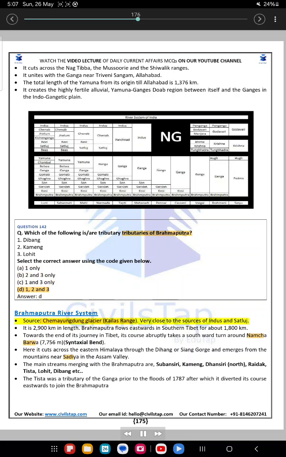Source: Chemayungdung Glacier, Kailash Range, very close to the sources of Indus and Satluj. It is 2,900 kilometers in length. Brahmaputra flows eastwards in southern Tibet for about 1,800 kilometers. Towards the end of its journey in Tibet, its course abruptly takes a southward turn around Namcha Barwa, 7,756 meters, the syntaxial bend. Here it cuts across the eastern Himalaya through the Dihang or Siang Gorge and emerges from the mountains near Sadiya in the Assam Valley.